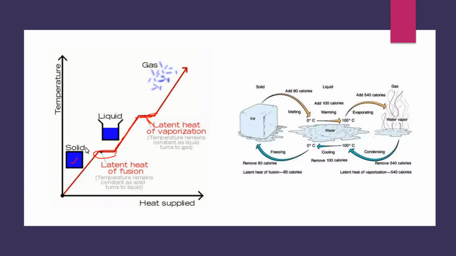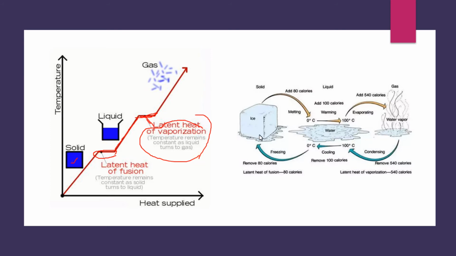I will repeat both the things. Till the solid overcomes its force of attraction between particles and changes its state to liquid, the heat which remains constant is called latent heat of fusion. Latent heat of vaporization is the heat required to convert liquid into gaseous state. Till the liquid overcomes all of its intermolecular force of attraction, the temperature remains constant. That is called the latent heat of vaporization. That's all. I hope you have understood the concept of latent heat.